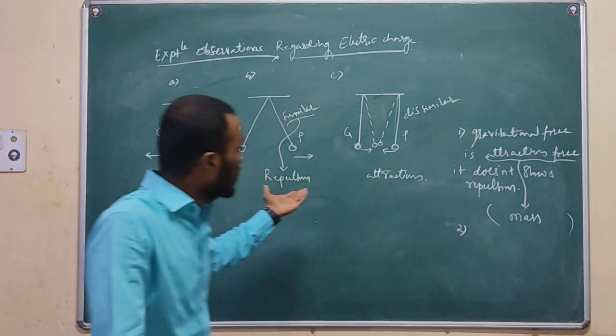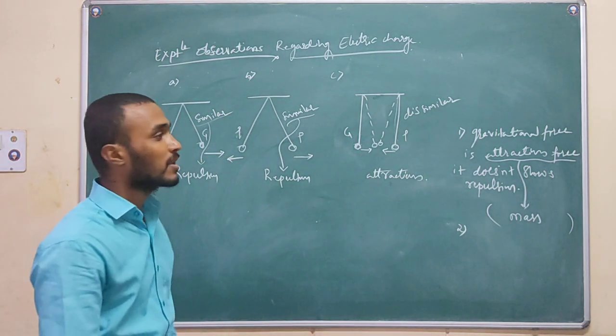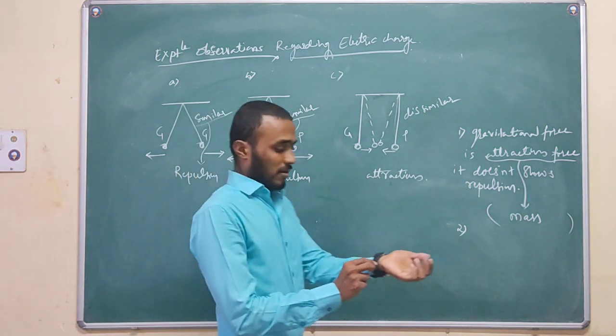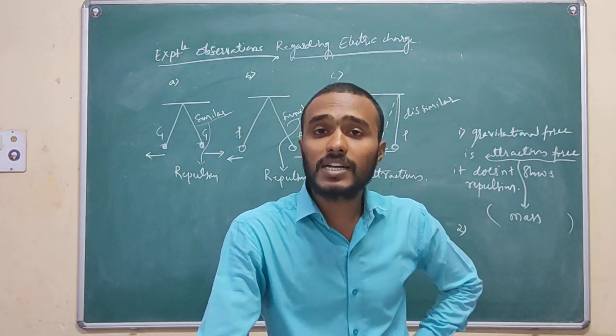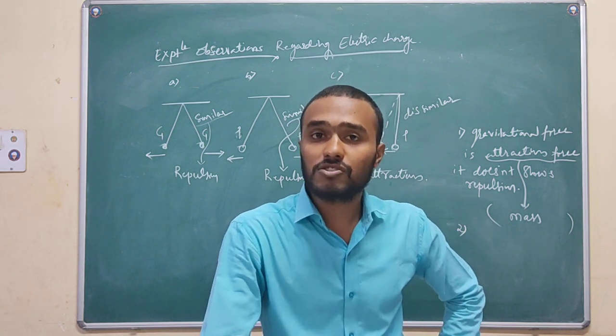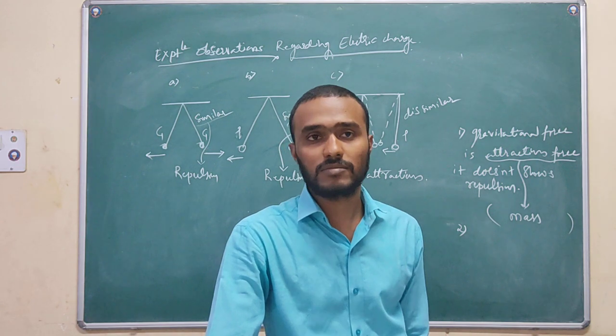But experiments show both attraction as well as repulsion. So, thinking on this concept of attraction or repulsion, finally we have made a rule.